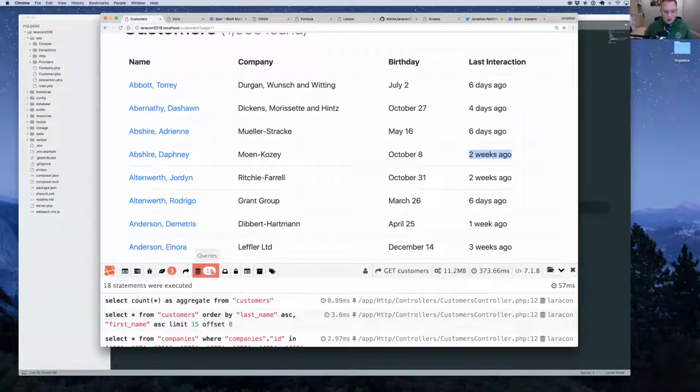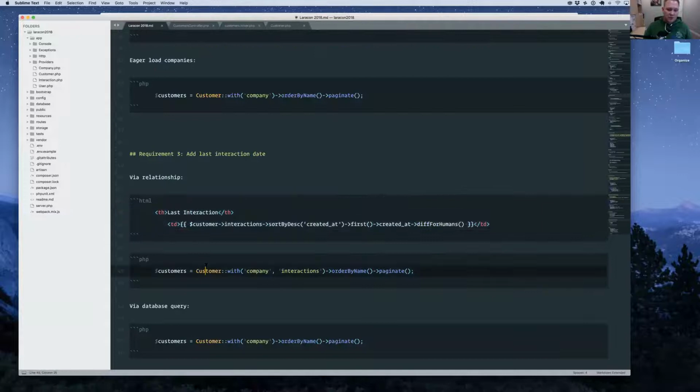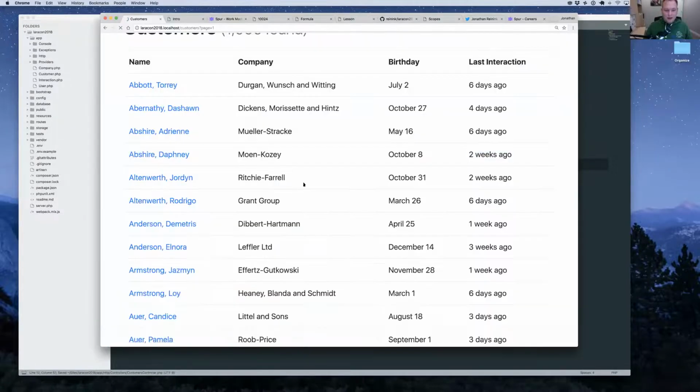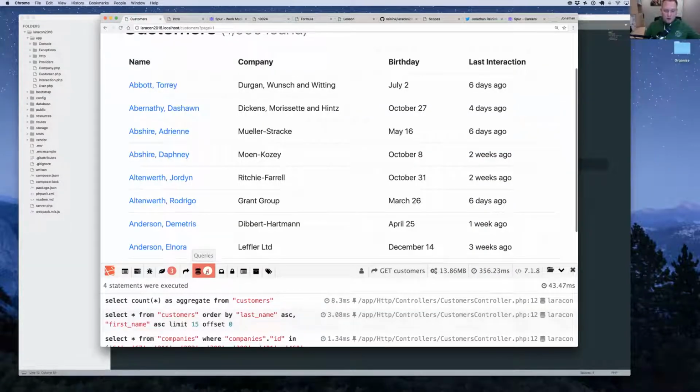Well, one problem we know is we have the N+1 issue again, because for every single one of these people, we're loading that relationship. So it's like, okay, well, that's an easy problem to solve. Let's go in here, eager load the interactions as well, reload the page, and okay, cool. We're down to 4 database queries. So we're good, right? Well, no, we're not. We still have over 13 megabytes of RAM being used, and we're still close to 400 milliseconds on the page load speed.